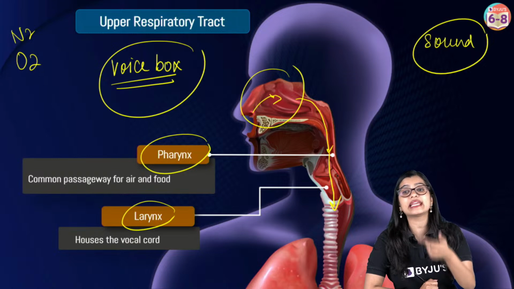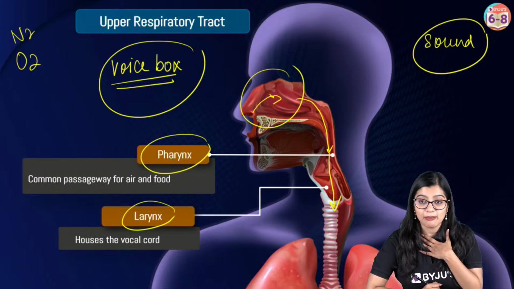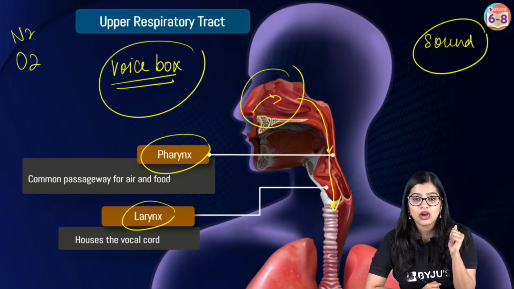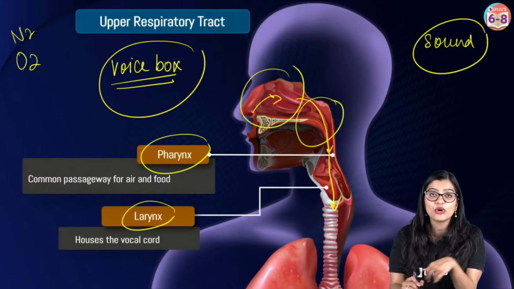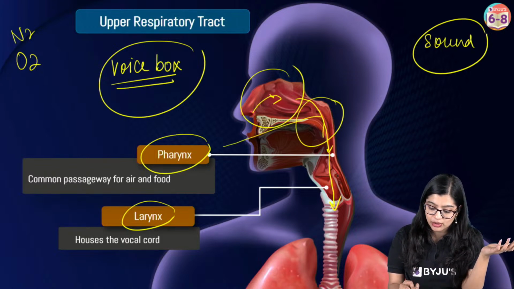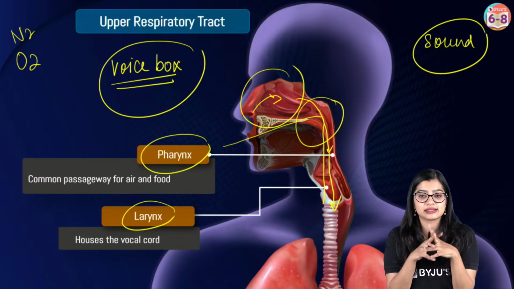And if I continuously keep breathing through my mouth, unwanted particles can also enter into my body. So ideally, you should not breathe with your mouth, right? It is not good for your body. And it's not that air will go to the stomach. See, pharynx is a common opening for food and air as well. So even if you breathe through your mouth, it will go to the pharynx and reach into your respiratory system.